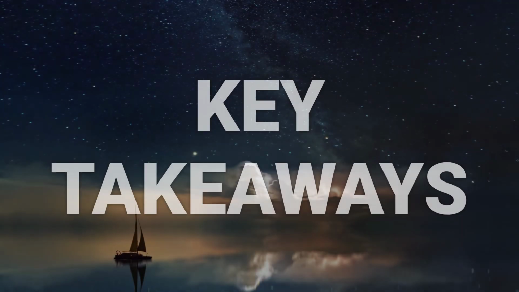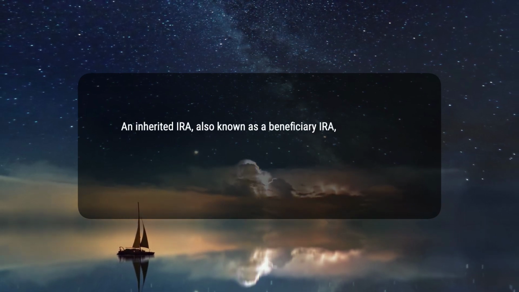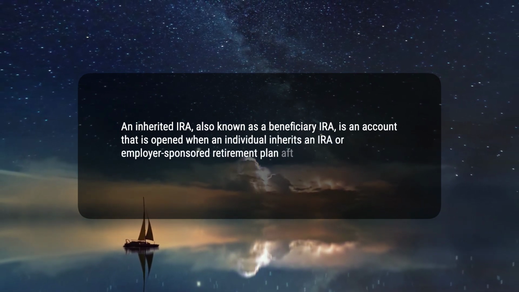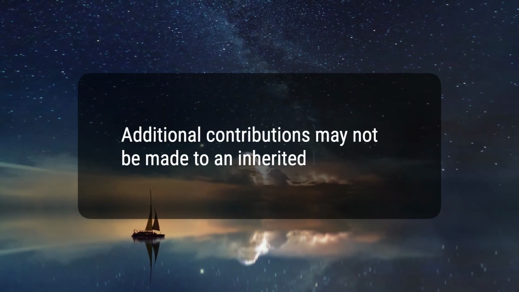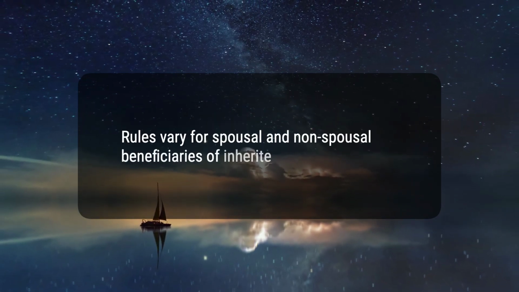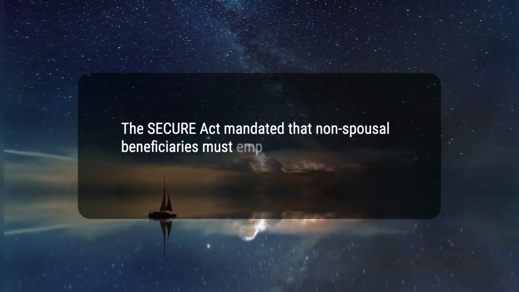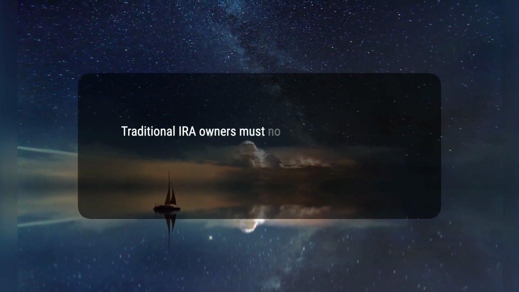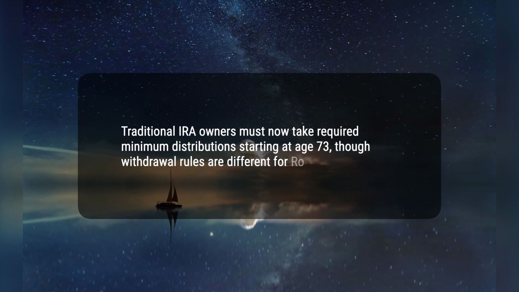Here are 5 key takeaways. 1. An inherited IRA, also known as a beneficiary IRA, is an account that is opened when an individual inherits an IRA or employer-sponsored retirement plan after the original owner dies. 2. Additional contributions may not be made to an inherited IRA. 3. Rules vary for spousal and non-spousal beneficiaries of inherited IRAs. 4. The Secure Act mandated that non-spousal beneficiaries must empty inherited IRAs within a decade. 5. Traditional IRA owners must now take required minimum distributions starting at age 73, though withdrawal rules are different for Roth IRAs.